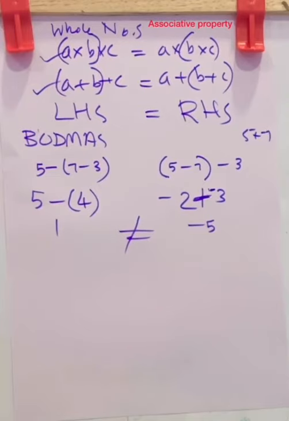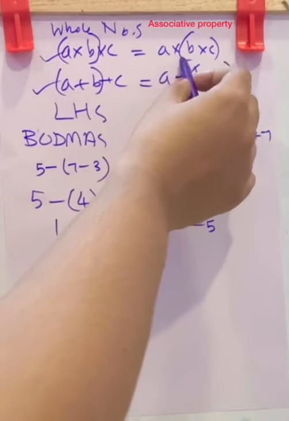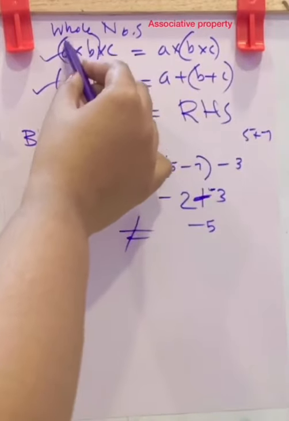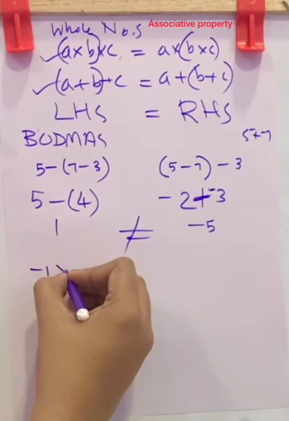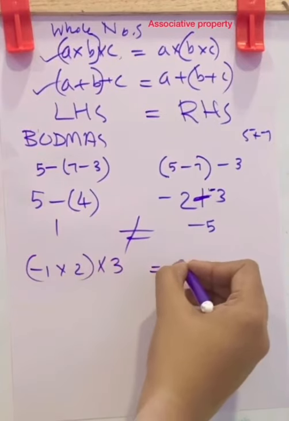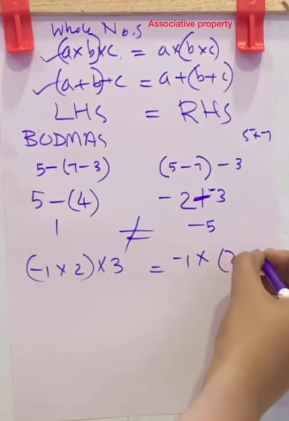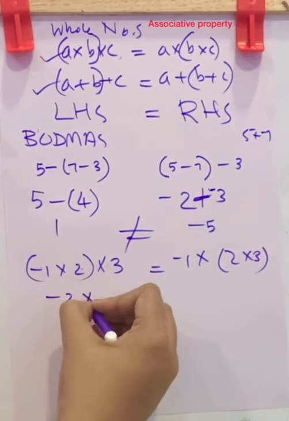Now multiplication is associative. That is, (a into b) into c will be equal to a into (b into c). We want to check negative 1 into 2 into 3. Negative 1 into 2, negative 2 into 3.